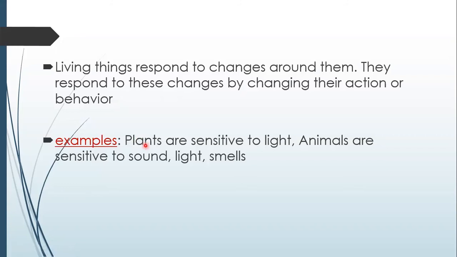Example, plants are sensitive to light. Why? I'm asking you now. Plants are sensitive to light. Why? Because the flower moves towards the sun. Yes? So wherever the sunlight is, the flower will move toward the sunlight. Okay? Animals are sensitive to sound, light, and smells.